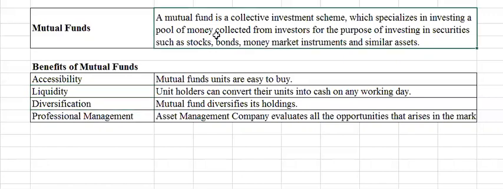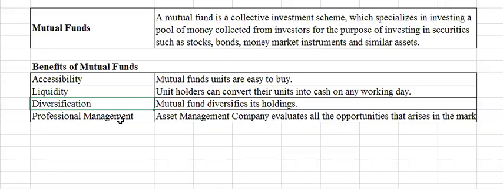As a mutual fund collects money from investors, like if one mutual fund collects money from 10,000 investors and makes a pool, then invests this money into different securities or assets, it means that they are diversifying their investments. The main benefit of diversification is the reduction in risk. So a mutual fund diversifies the risk of the unit holders' investments.